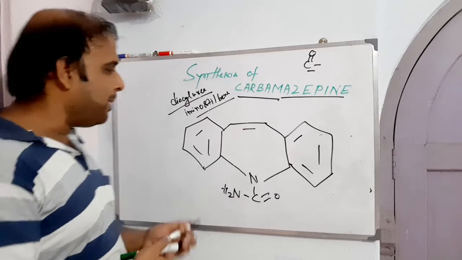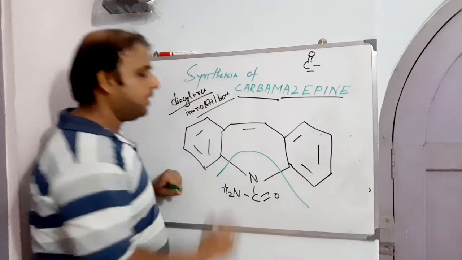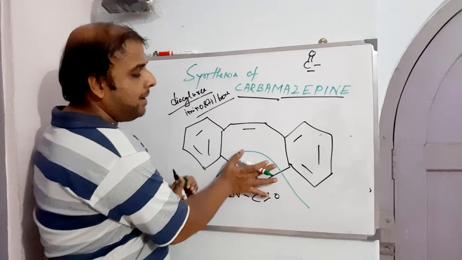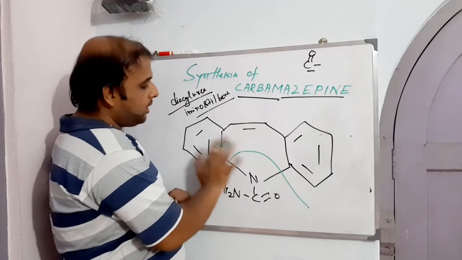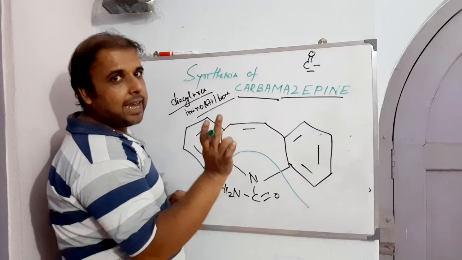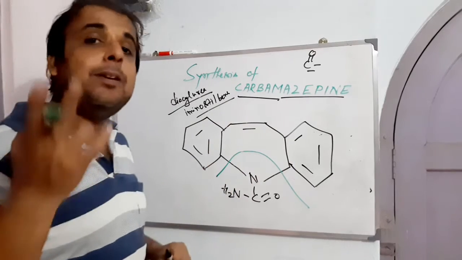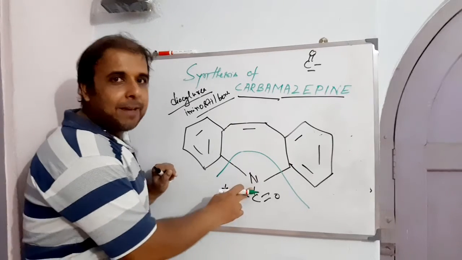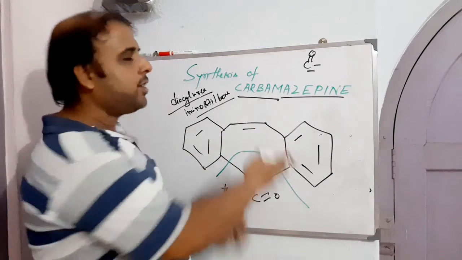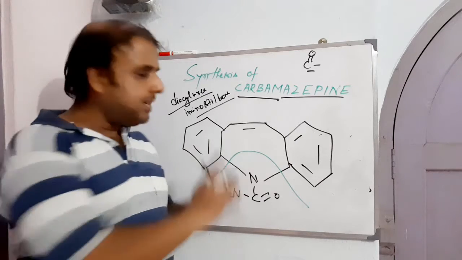Now look, this looks like stilbene. Let us remove this for our understanding, just ignore it for the time being, and see whether it matches the structure of stilbene. Phenyl, CH double bond CH, phenyl: that is stilbene, right? So the upper part has become stilbene. Imino means C double bond NH, but the N is already here, so the hydrogen is replaced by carbamoyl. With that we have the entire structure. Nothing else is left. We are done with the structure. This is how it looks.